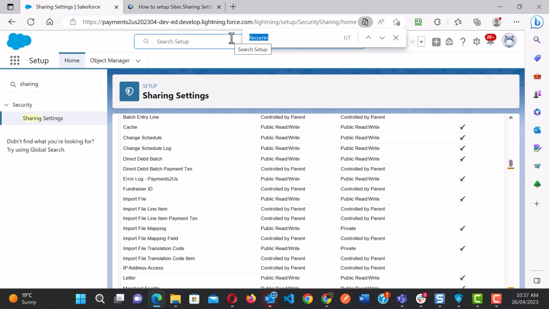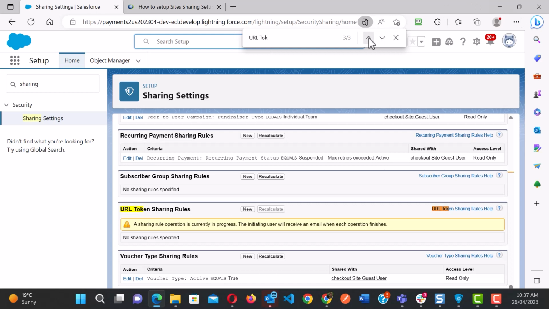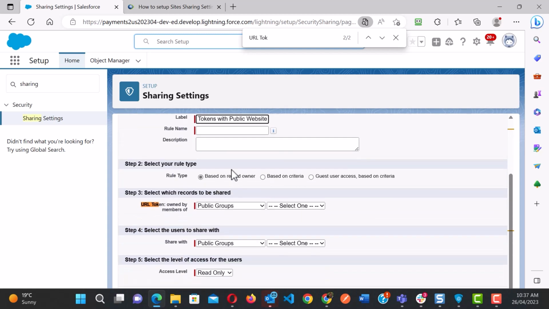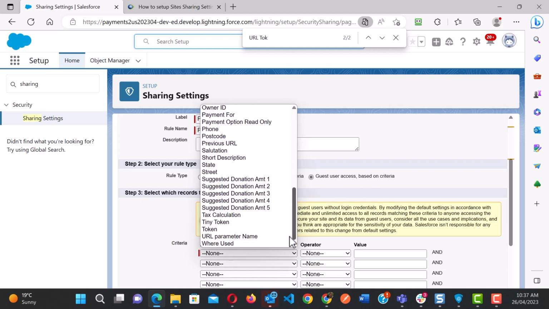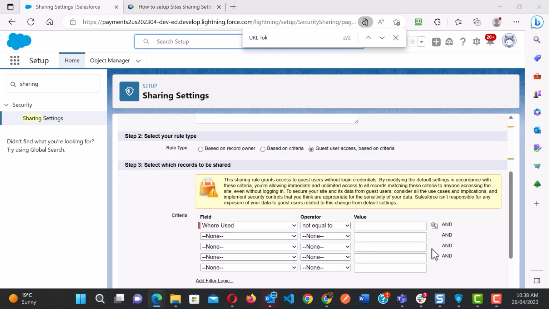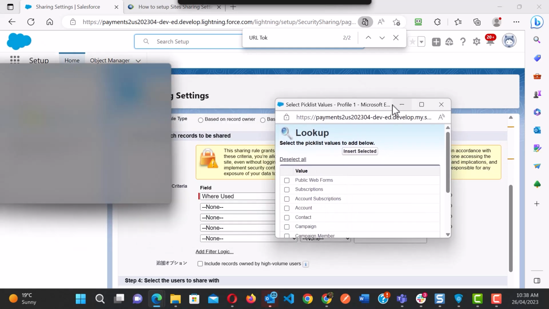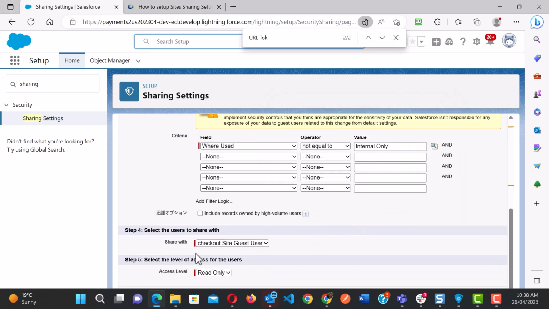For your alterations, locate URL token, paste, select the criteria. Criteria is where this time it is not equal, and select internal only, where it's not equal internal only, and then save.